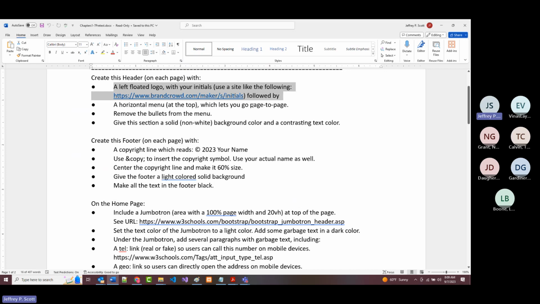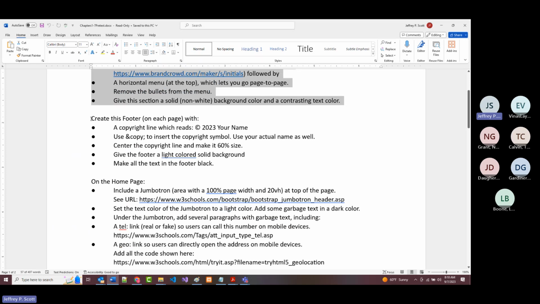The menu will be horizontal. It'll have no bullets. And as it says, we'll give this a non-white background and then a darker text color. So you'll have that on each page. That's at the top. On the bottom of each page, you will have a footer.